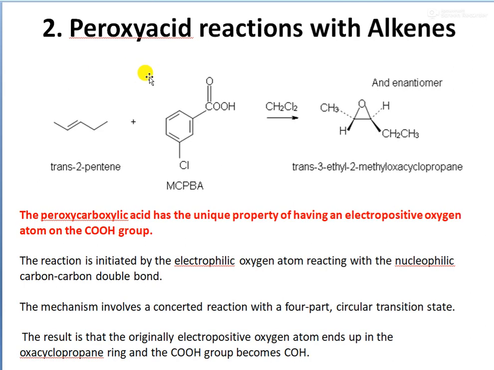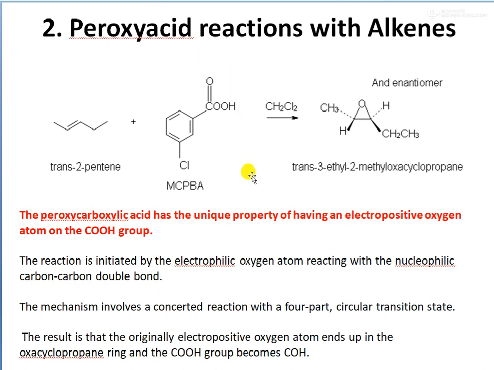Then the second method is by peroxy acid reactions with alkenes. So we can see an alkene. When this alkene is reacted with a peroxy acid, here I have given the structure of metachloroperbenzoic acid. So this is perbenzoic acid, that is, the COOH group is there. The chlorine group is in the meta position.